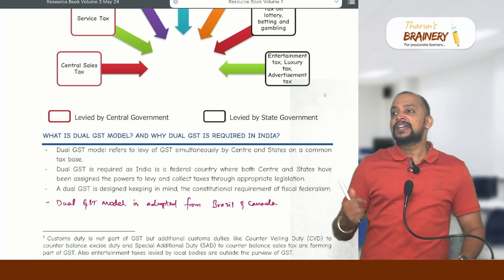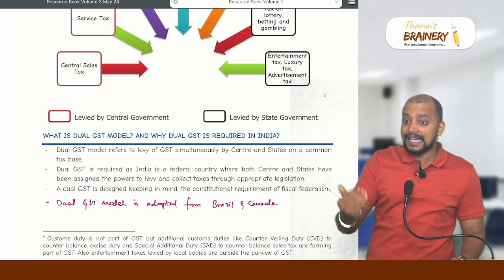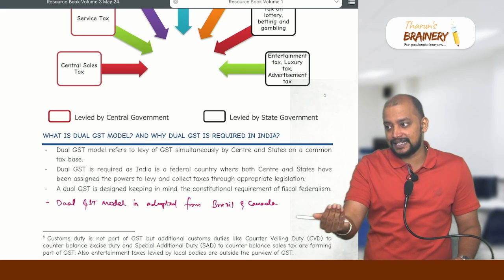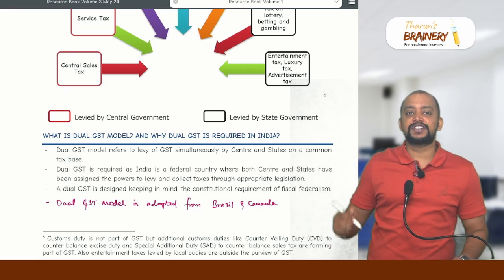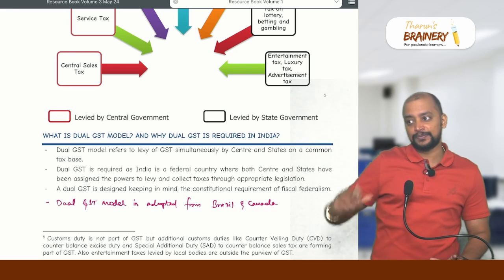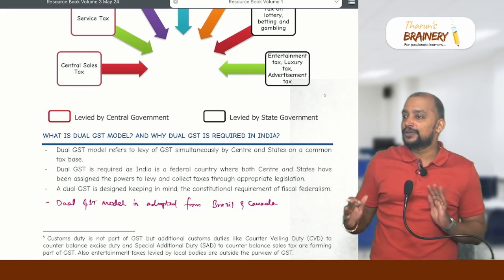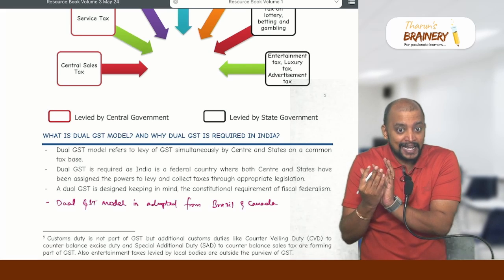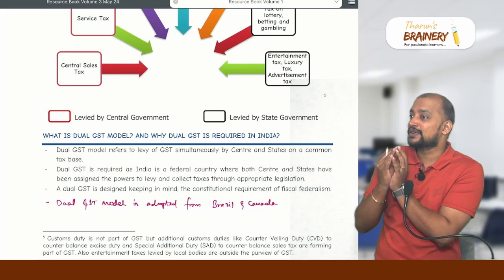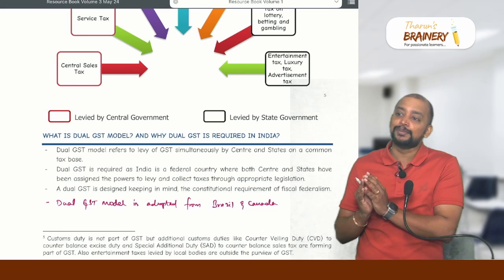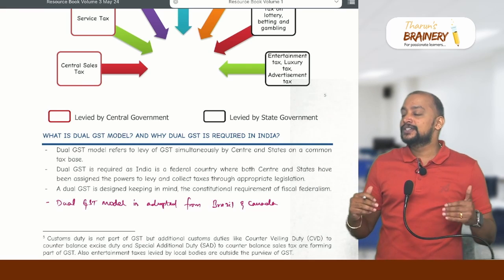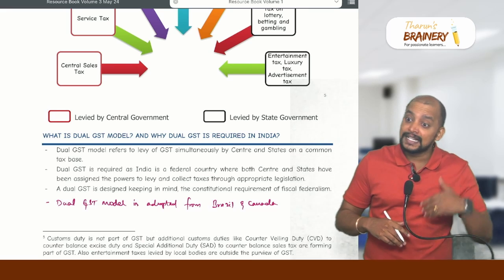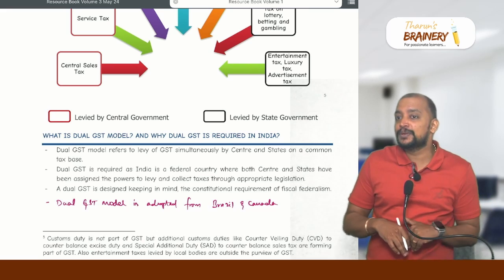Okay. So the place of supply in case of taking classes is the location of the recipient. What is the location of the recipient? Say Chennai, Tamil Nadu. Now what will be the nature of supply? Intrastate supply. So what is the type of GST that will be applicable? CGST and SGST. CGST is levied by whom?